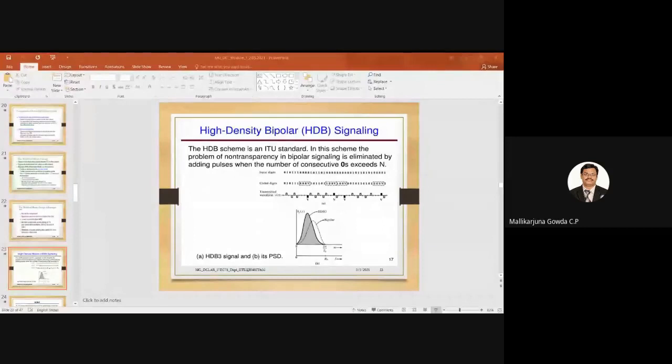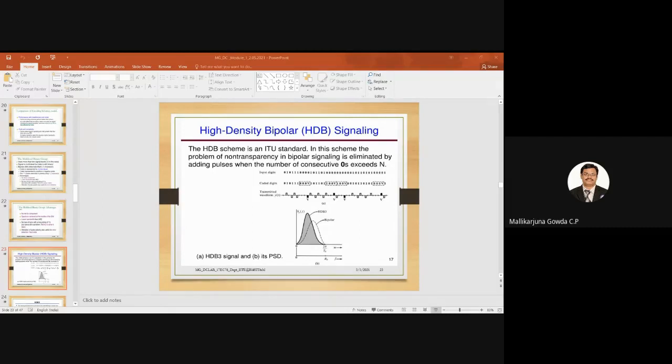Next, after 4 zeros, again I am finding some more zeros, right? So again those 4 zeros will be replaced by B00V, because just following the special sequence, I have an even number of ones. That is why I represented it by B00V. So here B is equal to 1. This B equal to 1 indicates what? It confirms the bipolar rule. The previous V is 1, so it is a positive pulse, and the next one has to be a negative pulse.